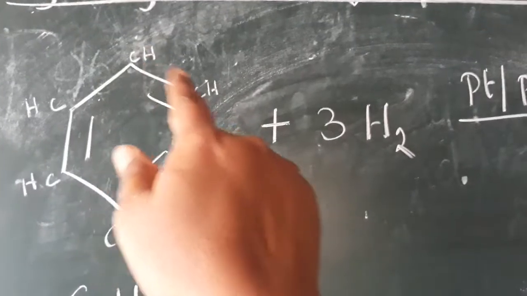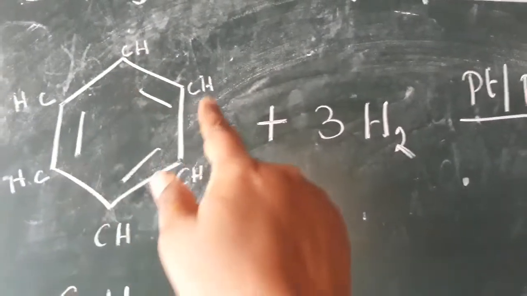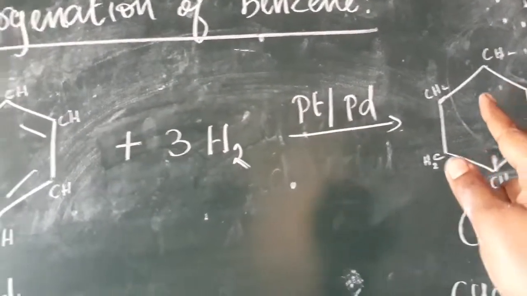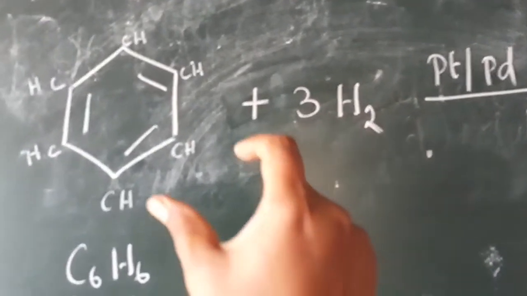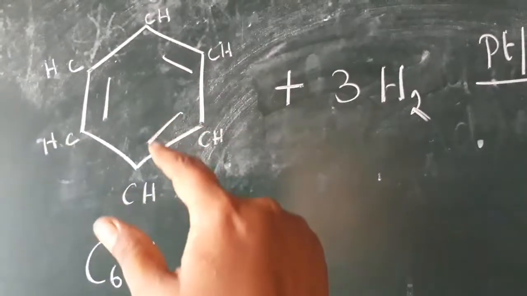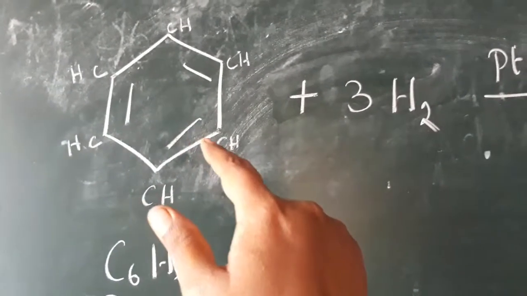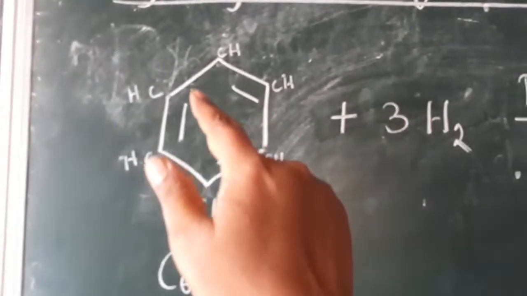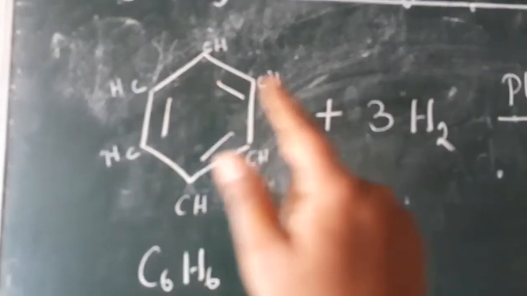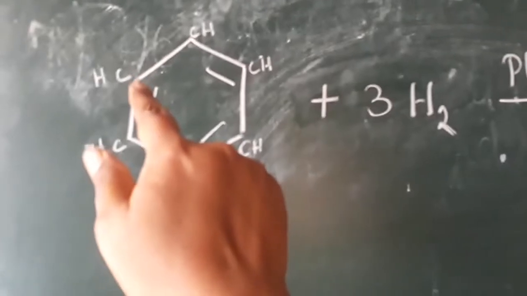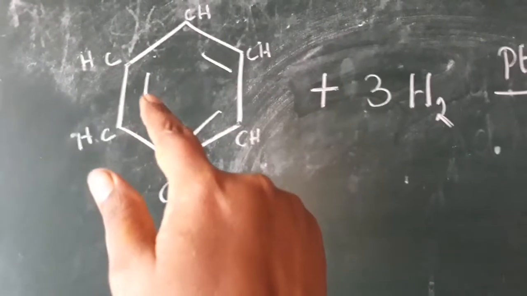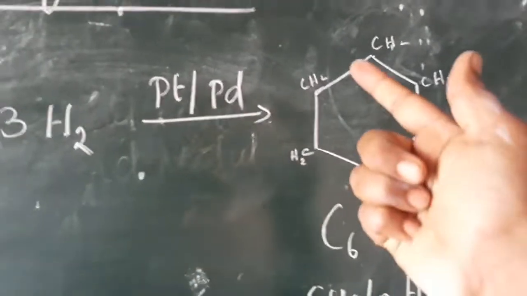We add 2 hydrogens here, so what about this double bond? This double bond changes to a single bond. The same way we add 2 hydrogens here, and this double bond also changes to a single bond. So we get the single bond here. Then one more double bond is there, and on that double bond, this carbon and this carbon also add hydrogen, so this double bond vanishes and we get a single bond.